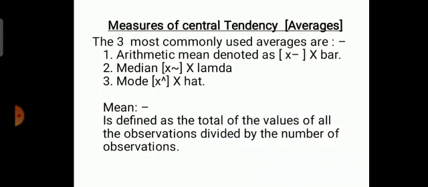Let us see what is the meaning of mean. Mean is defined as the total of the values of all the observations divided by the number of observations. Some individual observations will be given, so you will total all those observations and divide it by the number of observations, and you get mean.